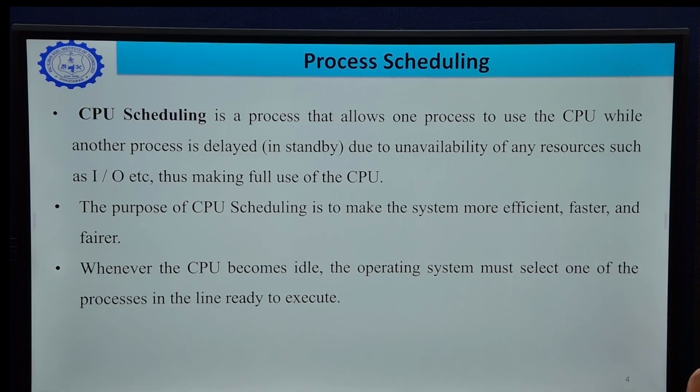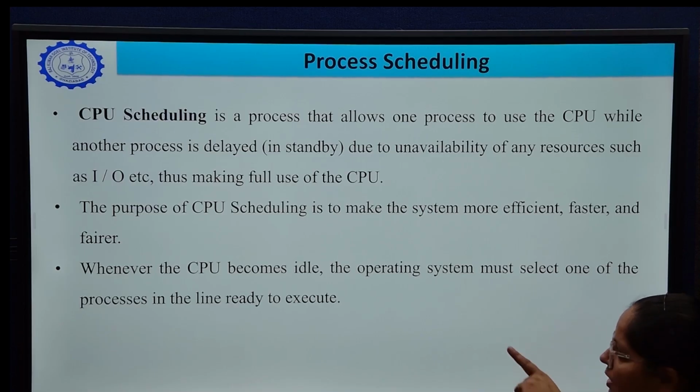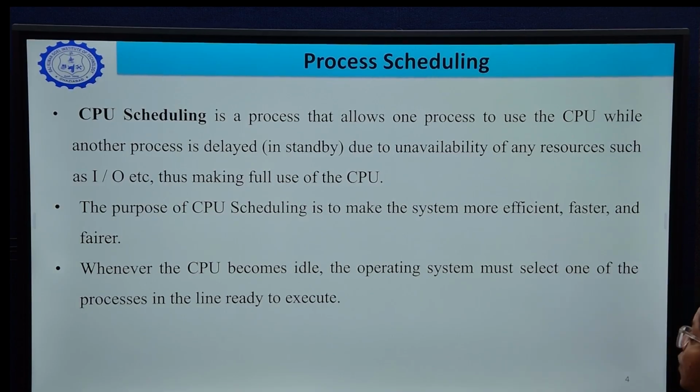That simply means we have multiple processes in the main memory while we are using a multi-programming environment. So one has to select a process that is executed on the processor. That decision is done by CPU scheduling algorithms. The purpose of CPU scheduling is to make the system more efficient, faster and fairer.